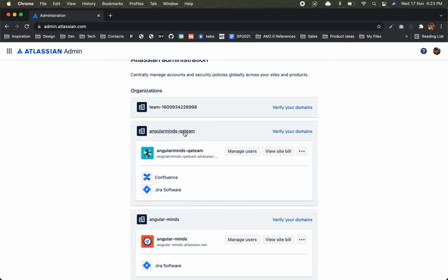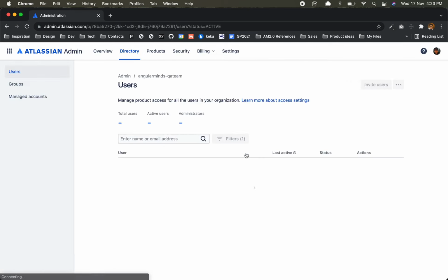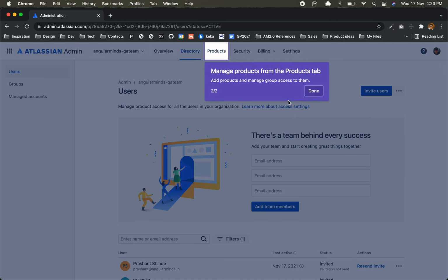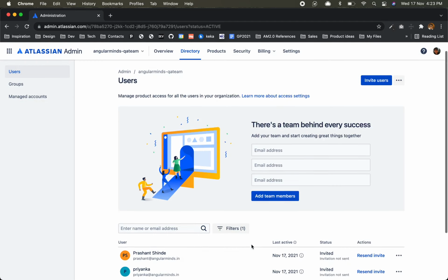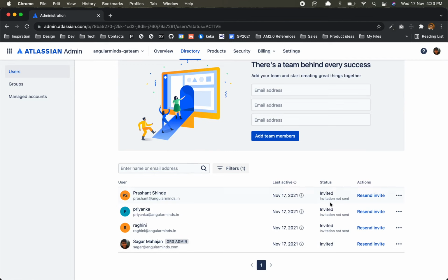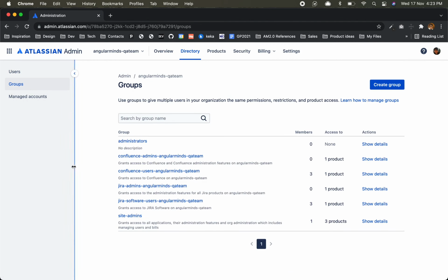Now under the Angular Minds QA team, we are using two softwares, Confluence and Jira. Manage users, manage their rights. All people are invited. Org admin. Now I don't know how I should do it.